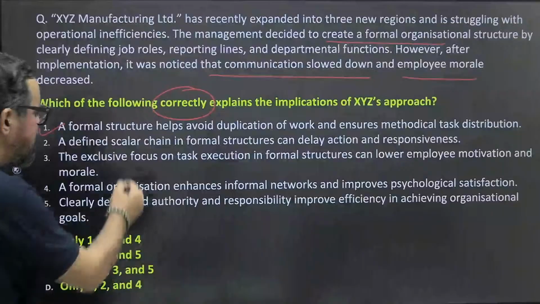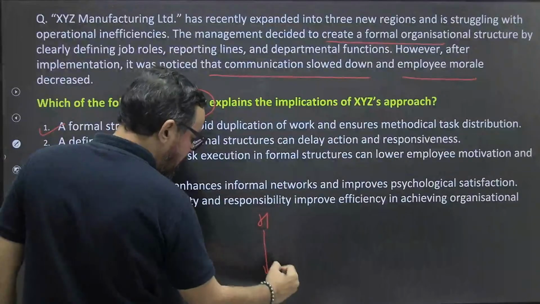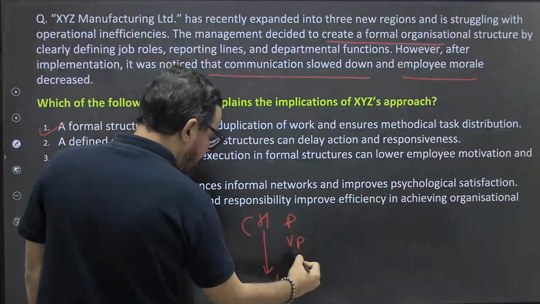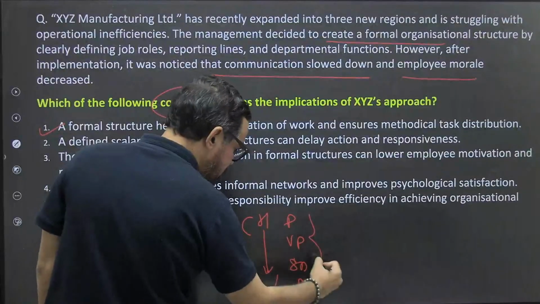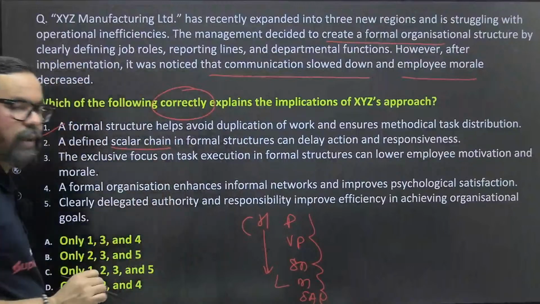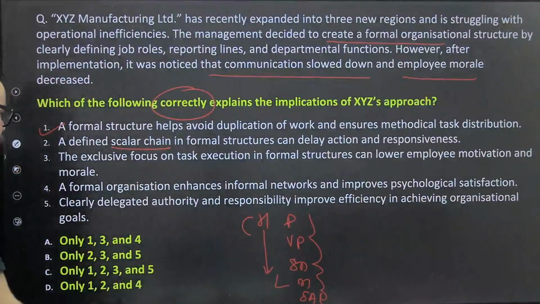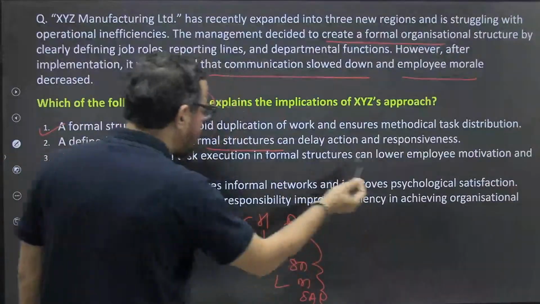Scalar chain is basically the authority higher to आपका lower level authority. ठीक है. So आपका let's say president, vice president, आपका senior manager, manager, subordinate. ठीक है. This is called scalar chain. This got introduced by the Henry Fayol in their 14 principle administrative theory of management.